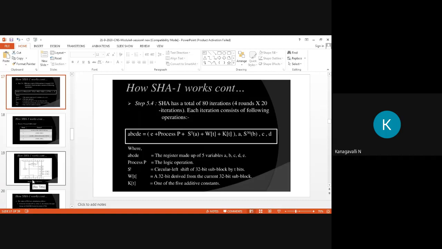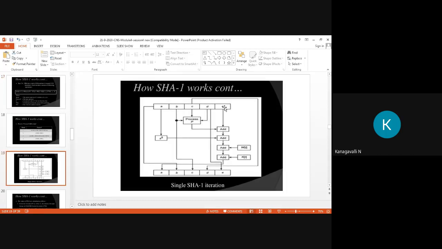Then after that, you add the process B output to E. C goes directly to process B, D goes directly to process B. Here A is taken through S^5, the circular shift by 5, then added to this value. Then everything is combined by the addition operation.